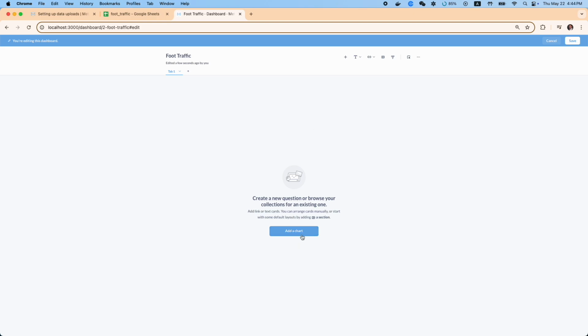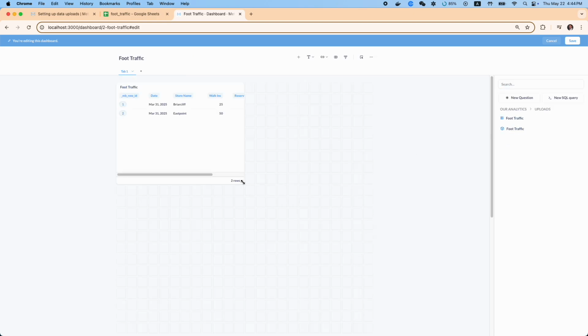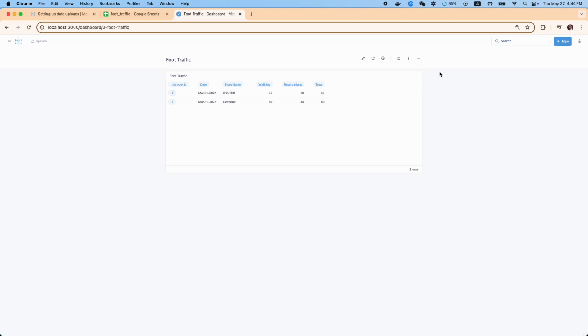All right, now we can add our chart. You'll see the model or the question that we just created. We're going to add the question and make it the length of the dashboard.